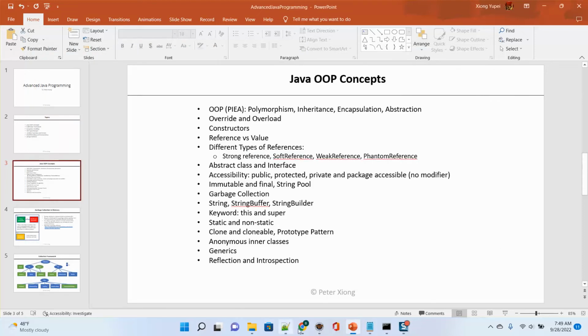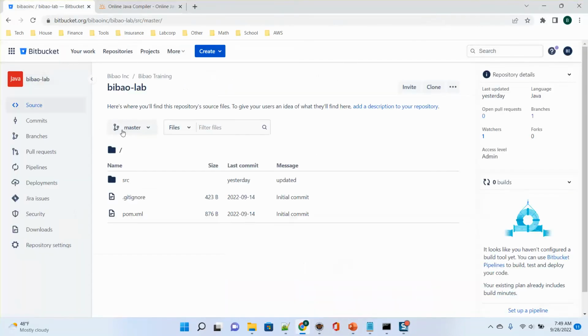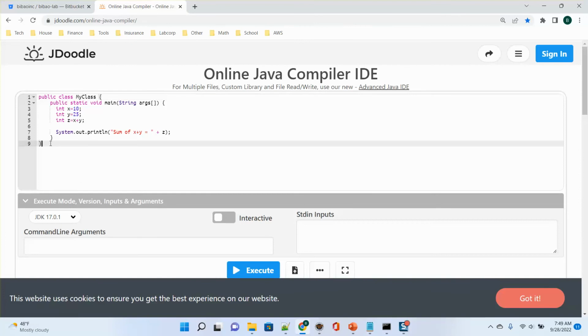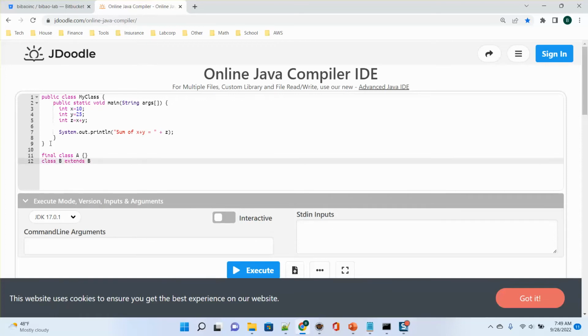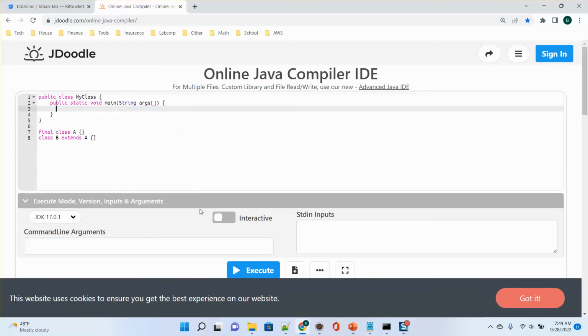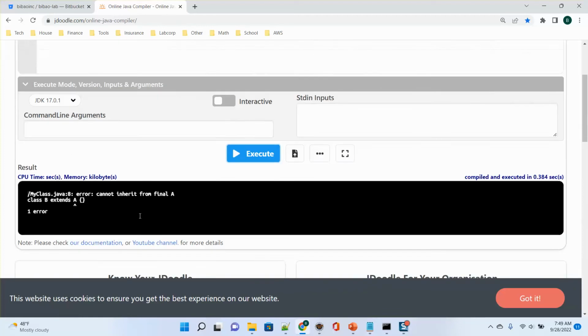So here I can give a quick example for this. Assume we define a final class A. And if you say class B extends A to inherit A, then this will be illegal. So it will have a compile error. So cannot inherit from final A.